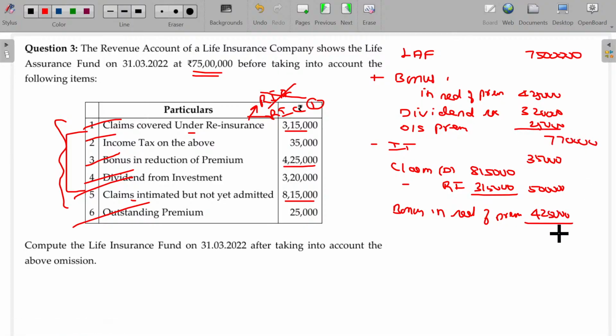The overall amount to be subtracted being 9,60,000. From 750 add 770, subtract 960. 73,10,000 is the adjusted life assurance fund. Adjusted life assurance fund. Clear? Adjusted life assurance fund.